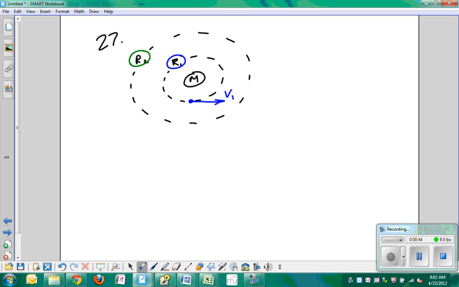The second one, the green one, is going to have an orbital period that is greater because the speed is less. We're solving for speed. So speed is greater. Yes, that is correct. Okay, speed is greater, orbital period will be less. Okay? All right, so let's take a look at what we know.